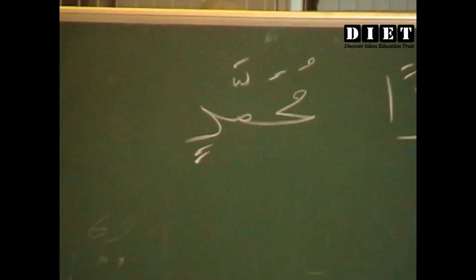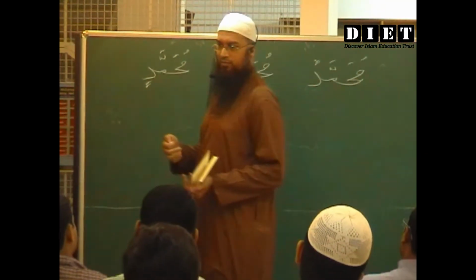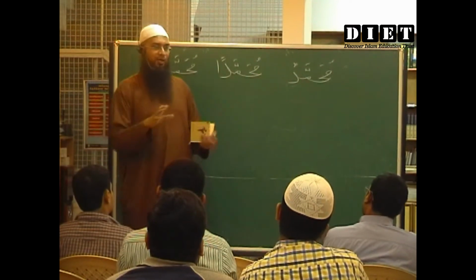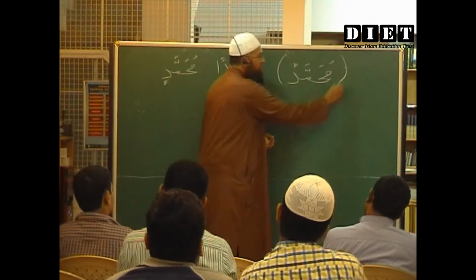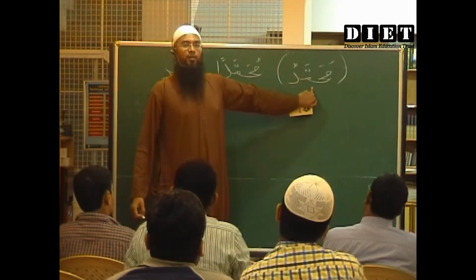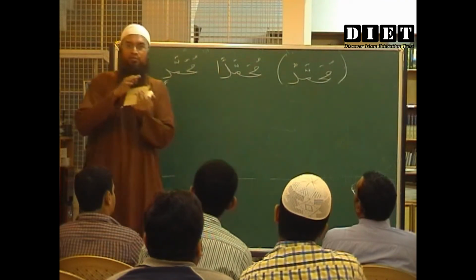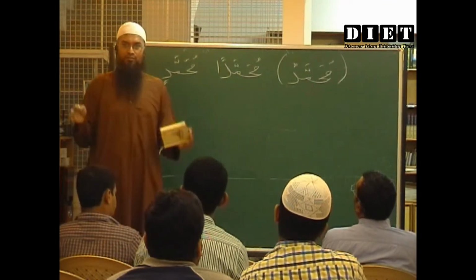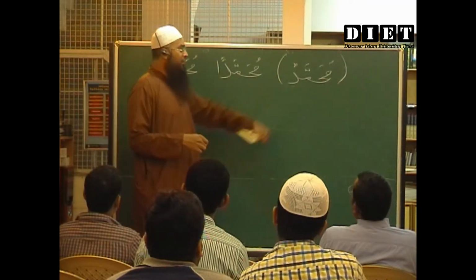So you see these three forms. These three forms, you'll find in the vocabulary when you're speaking, while you're framing the sentences. But the original is this. In the original form, you will find it as Muhammadun. The same Muhammadun would change its forms according to the situation. The same word would change its forms according to the situation.